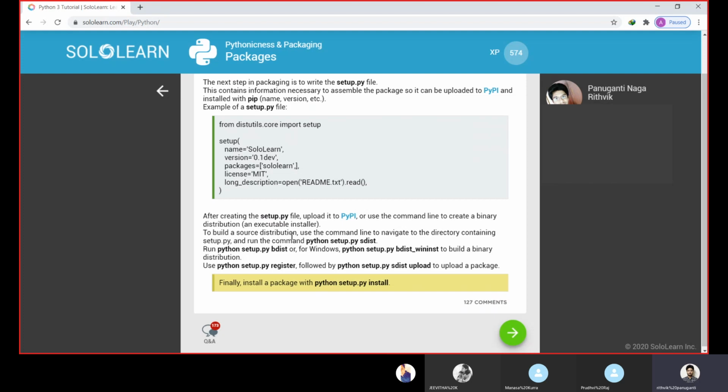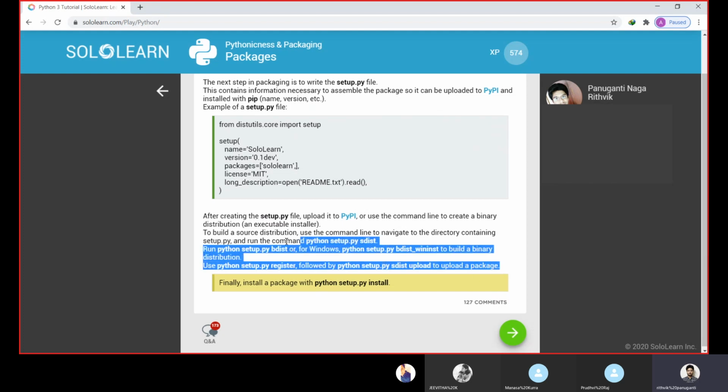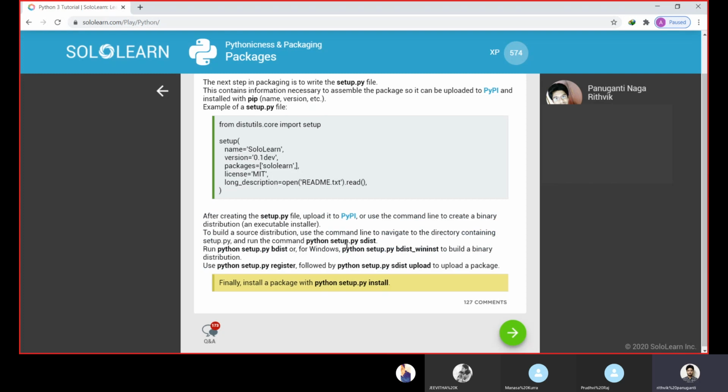To build a source distribution, use the command line to navigate to the directory containing setup.py and run the command python setup.py sdist. This is what you use to run the command. For Windows, python setup.py bdist, and likewise for Linux. These are the commands we execute after creating a package.